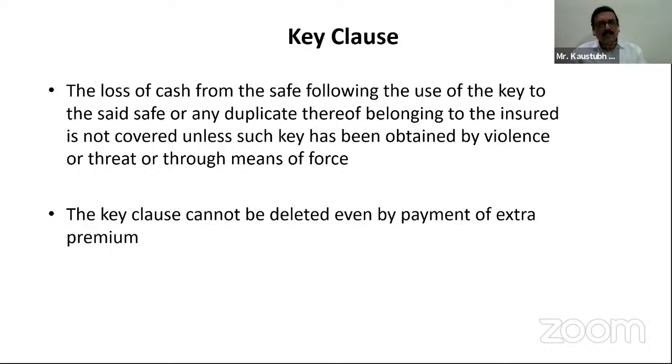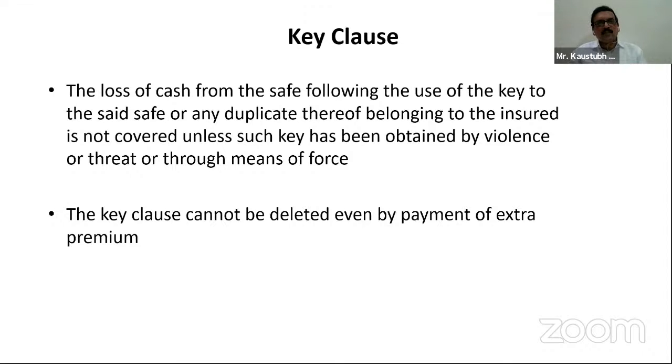Generally these keys are with the insured. So if there is any loss of cash from the safe following use of the key, it is not covered unless the key has been obtained by violence or threat or through means of force.